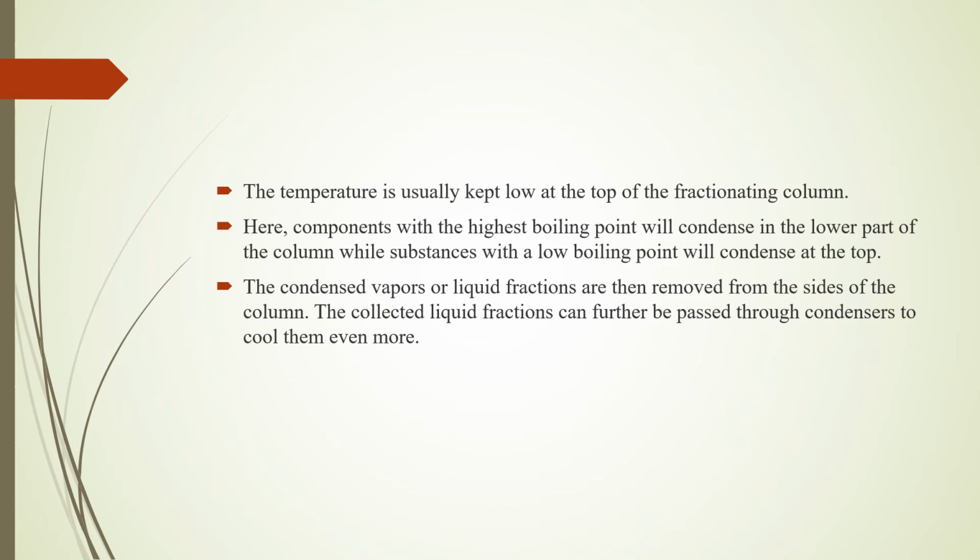So the condensed vapor or liquid fractions are then removed from the side of the column, and the collected liquid fractions can further be passed through the condenser to cool them even more, right?